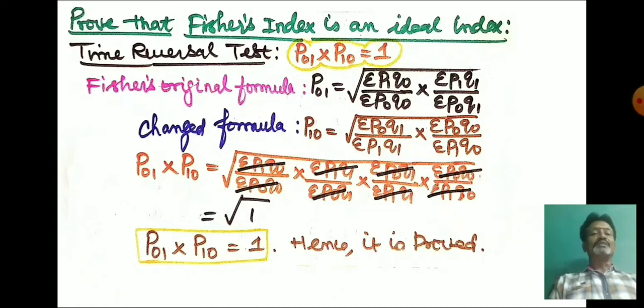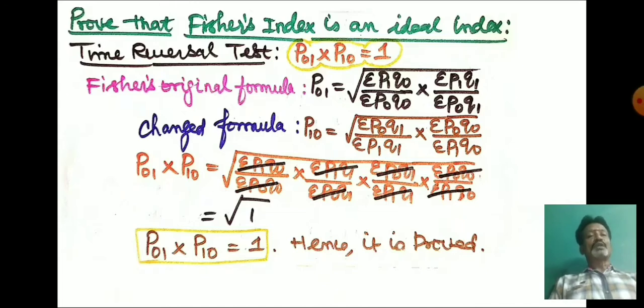And the way in which we are proving is P01 into P10 equal to 1. Here, student, first you have to write Fisher's original formula. So here Fisher's original formula is P01 equal to under root of sigma P1 Q0 divided by sigma P0 Q0 into sigma P1 Q1 divided by sigma P0 Q1. So this is the original formula of Fisher.